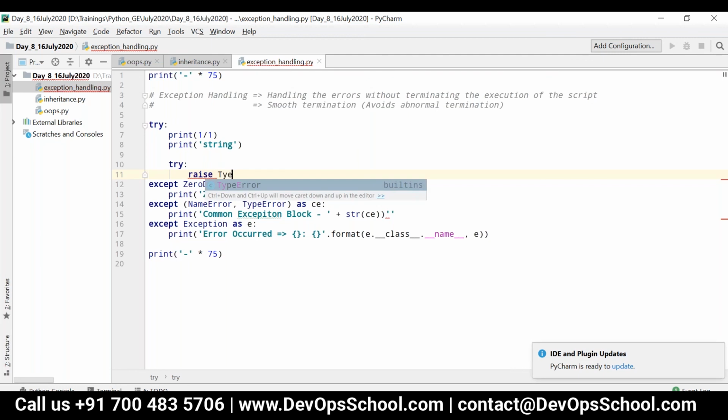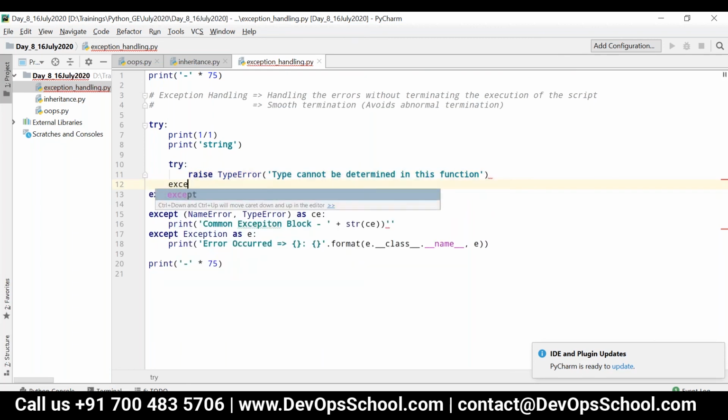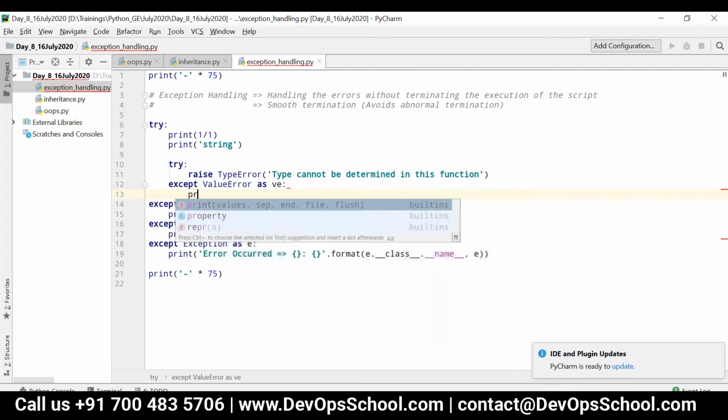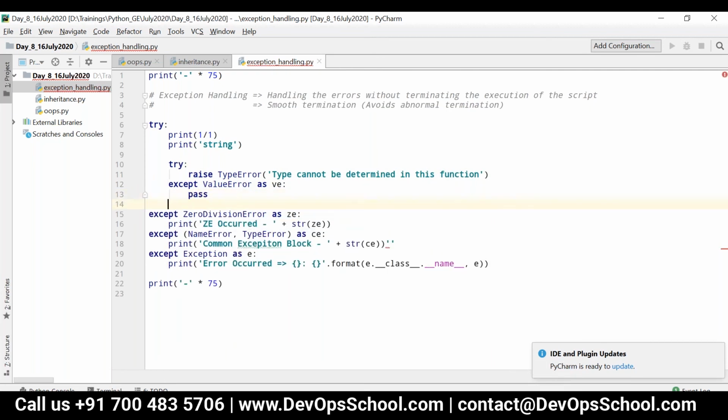So I can say raise TypeError, and then I can say "Type cannot be determined in this function", like this. Simply I'm giving some message, and then I'm just saying except ValueError as VE, and similarly I'm just ignoring the exception here.